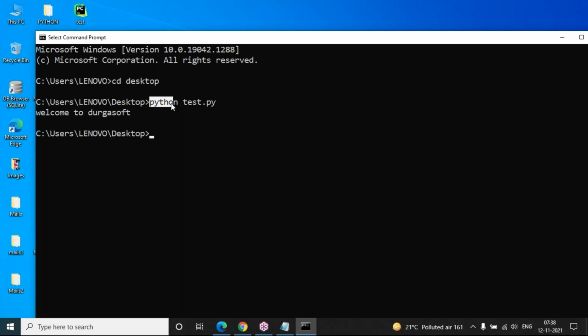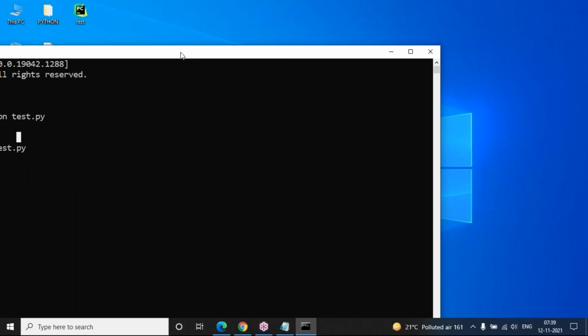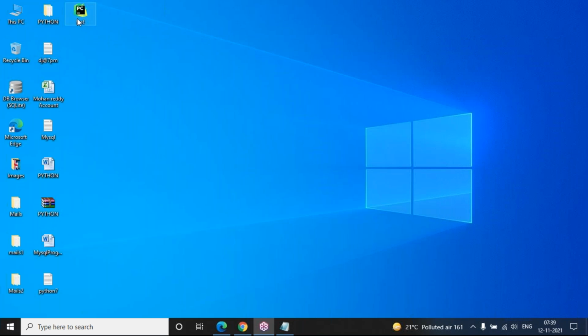So you have to pass the command python space test.py, or else you can pass the command py only, not Python completely, py space test.py. This will also execute, no problem. Py space test.py. That's all. Py or python you can use. This is one way of executing your Python script which is already available.